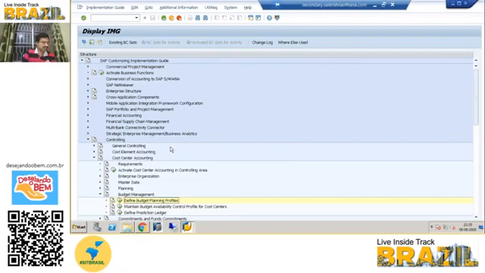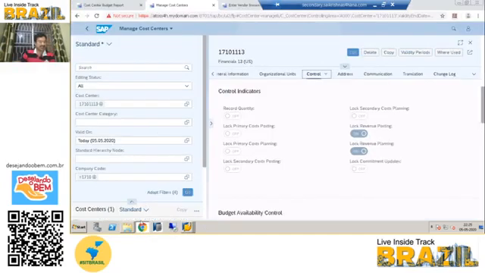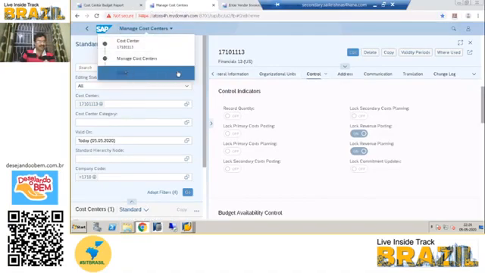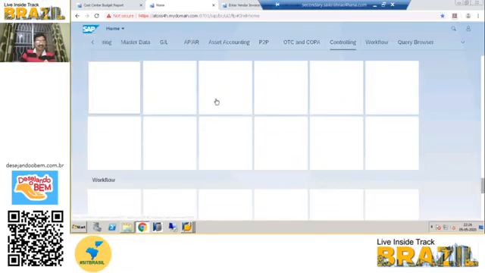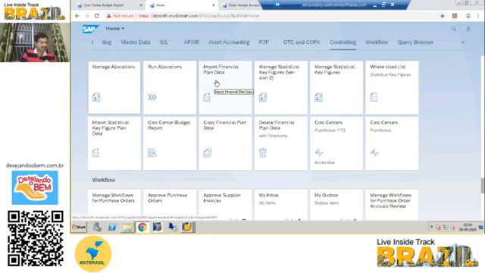No, it is not possible to upload the budget through GUI. It is only possible by using the Fiori app. So the Fiori app is mandatory here. You have to import financial plan data through this Fiori app.